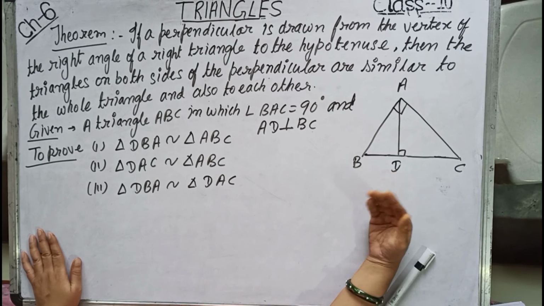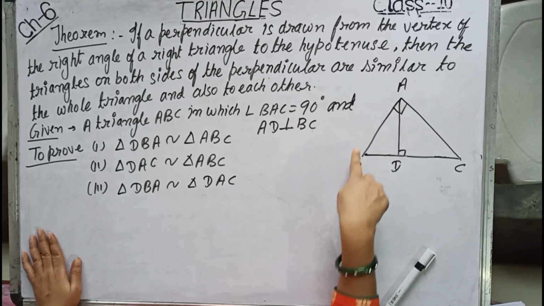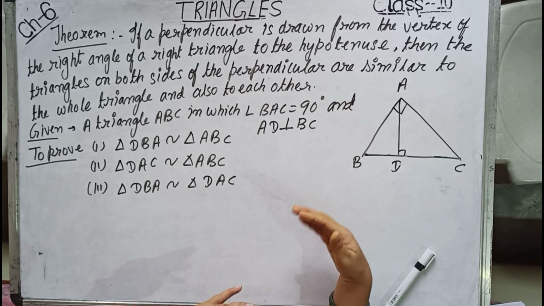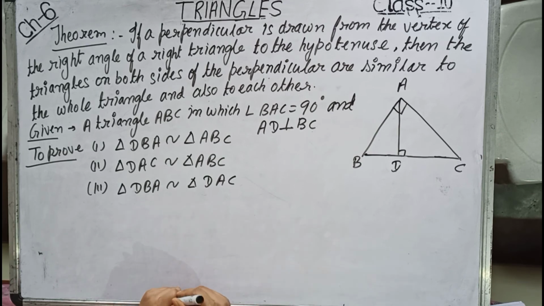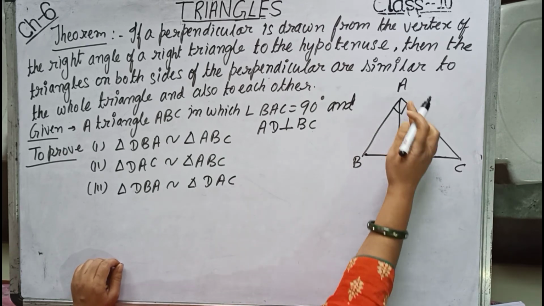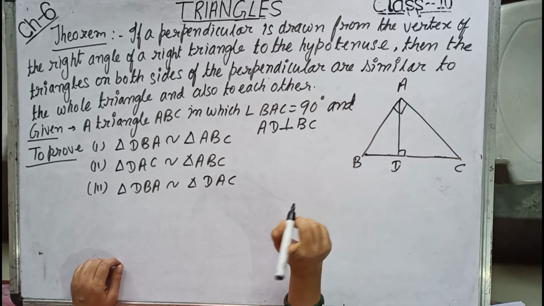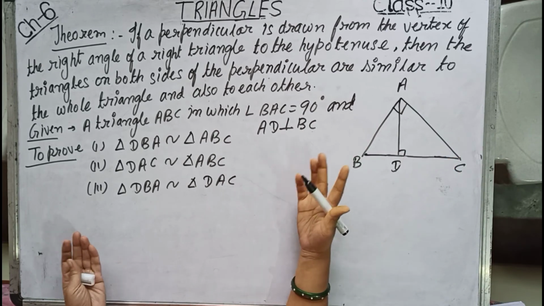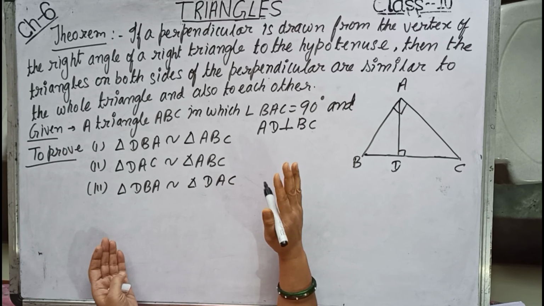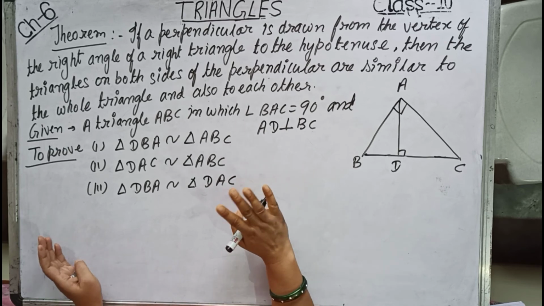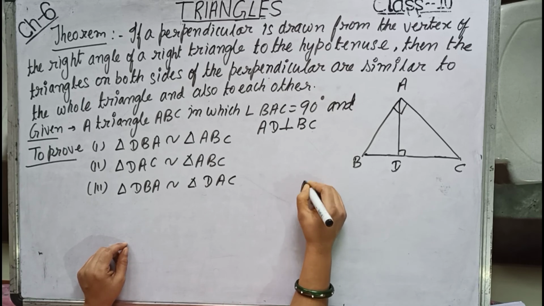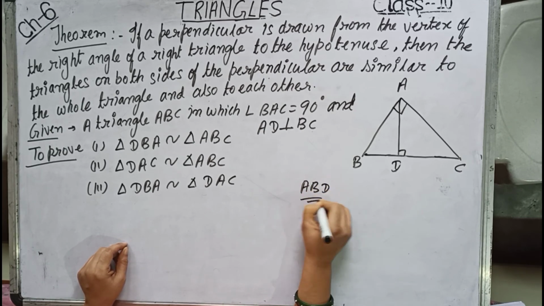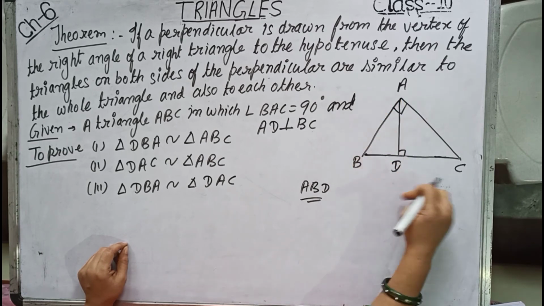Now children, when I was naming this that ABD is similar to ABC, I was naming in the wrong way. So I always say that in similar triangles naming plays an important part. Now suppose I want to prove this smaller triangle similar to the bigger triangle. Now the naming of the first triangle we are free, but naming of the second triangle should be dependent on the first triangle, that which angle is equal to which angle. Now suppose I name over here ABD. Now I want to prove ABD is similar to the bigger triangle.